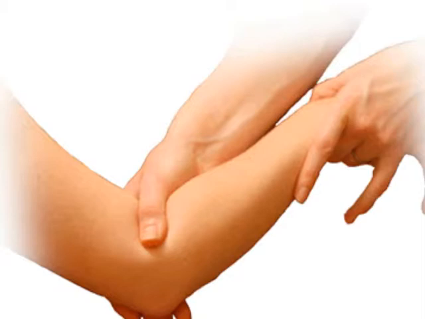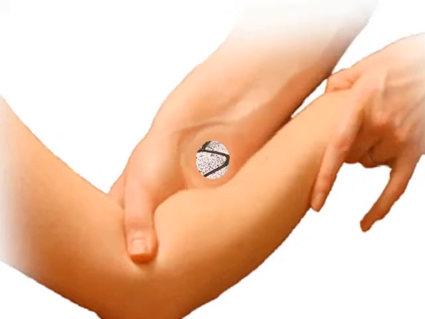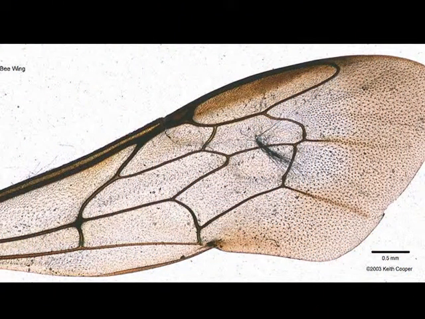The body registers touch based on pressure. The smallest amount of pressure that can still be registered to the brain is called the absolute threshold. The absolute threshold for touch is a bee wing falling on your cheek. This means anything smaller or lighter than that won't even register.